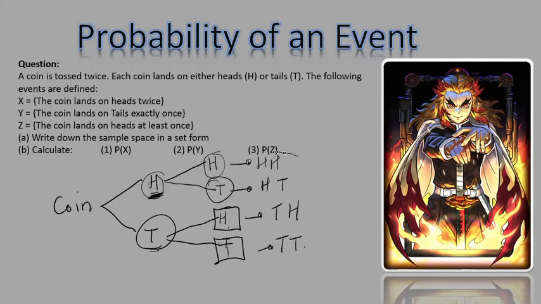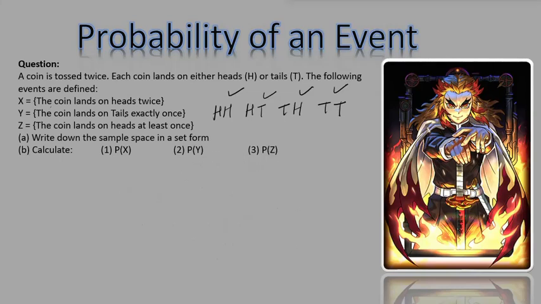So now these are the outcomes we have, right? Let me write them here. We have heads and heads. We have heads then tails. We have tails then heads, and then we have tails and tails. So we have 1, 2, 3, 4 outcomes when we toss the coin twice. Now let me remove the other area here. I have all that I need.